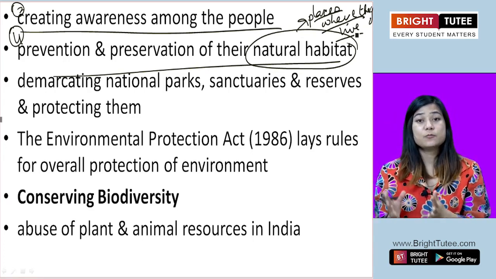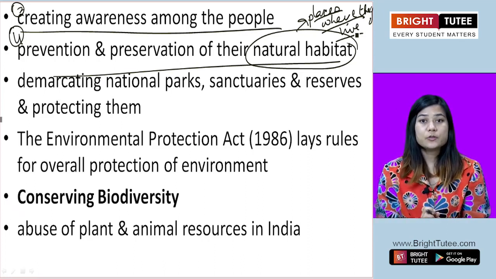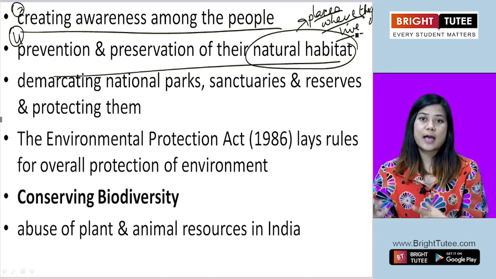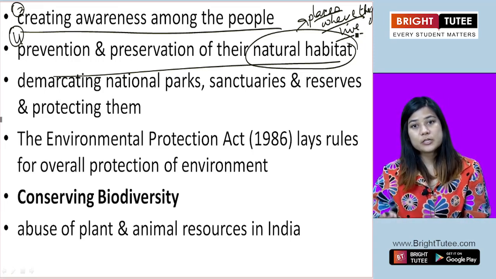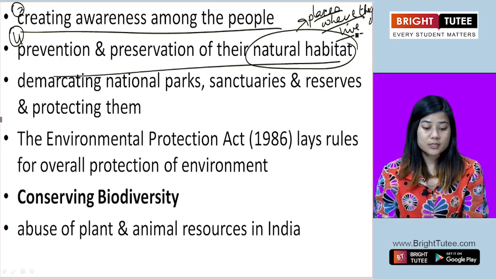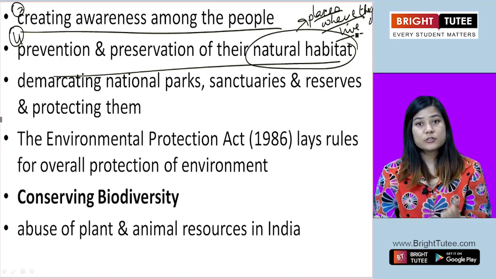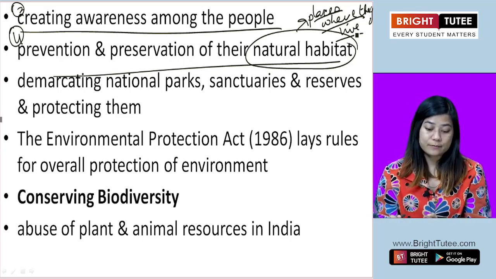Forest is one of their natural habitats. So we need to make sure that their natural habitats are preserved, protected, not polluted, and the trees there are not cut. That way we can also conserve the wildlife.